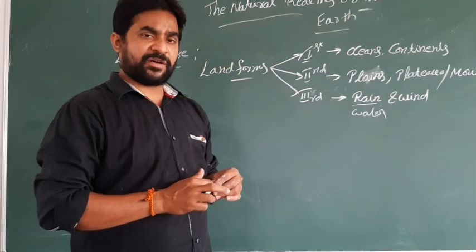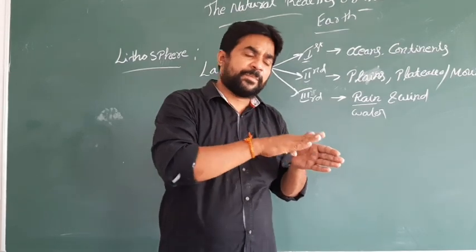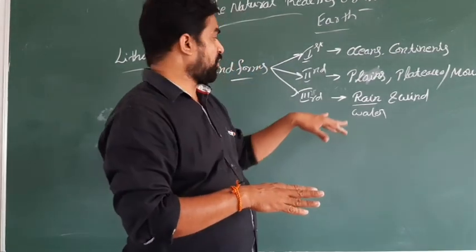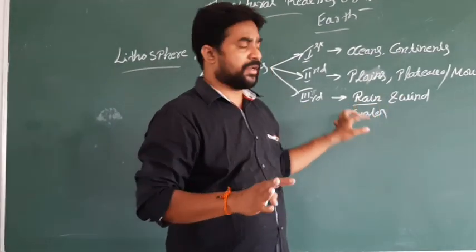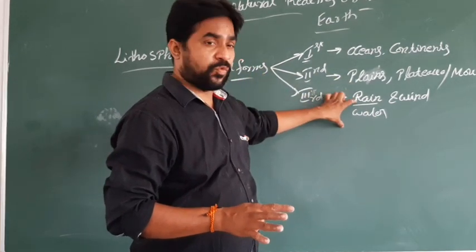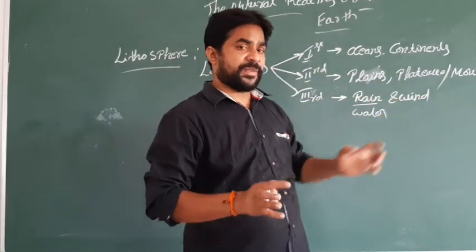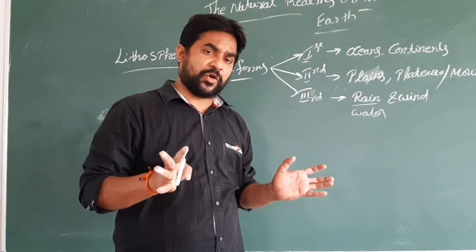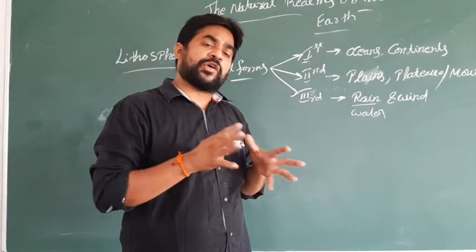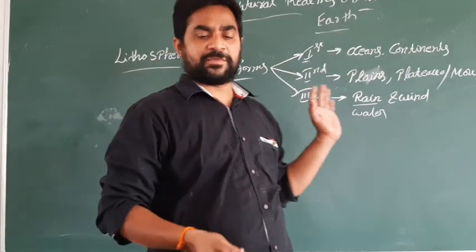Third order landforms are formed because of the interaction of rain and wind. Rain means water. Because of the pressure of water and wind, some areas are formed. Those areas all come under third order landforms.